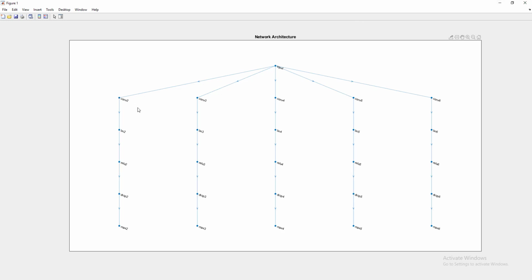In the first convolutional layer, the filter size is 1 by 2. In the second convolutional layer, the filter will be 1 by 3. In the third convolutional layer, the filter will be 1 by 4. The fifth one, 1 by 5. The sixth one, 1 by 6. Thereafter, every layer will be the same. Only the number of filters changes.